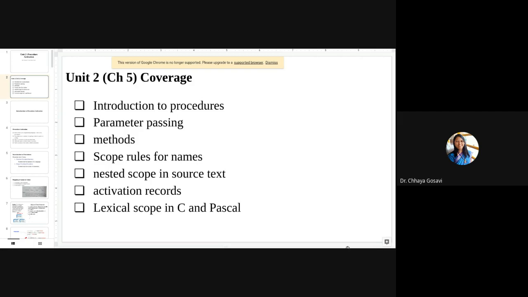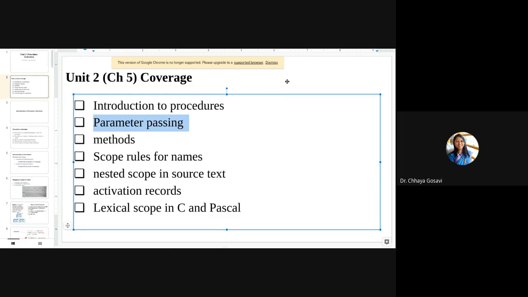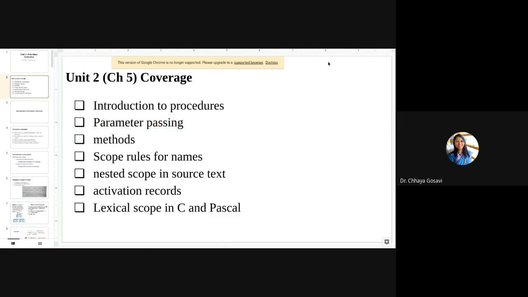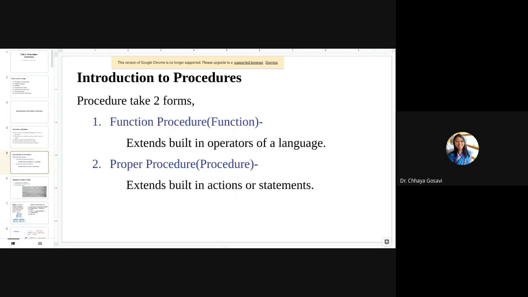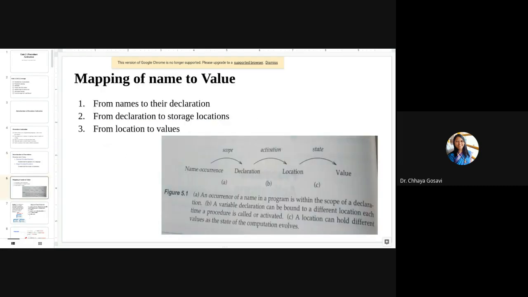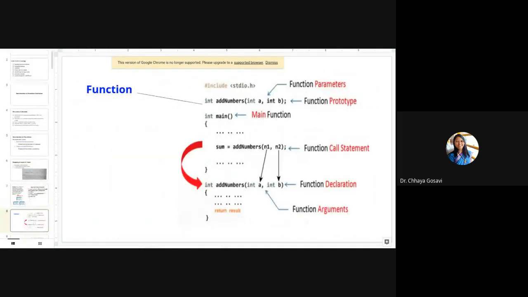Then we have seen parameter passing, pass by value and pass by reference. These are the parts of a procedure: procedure name, procedure parameters, which are formal parameters, local parameters, and return type, and body of a function.